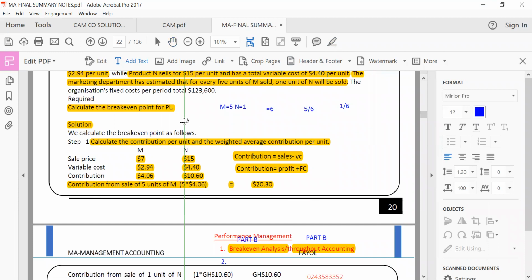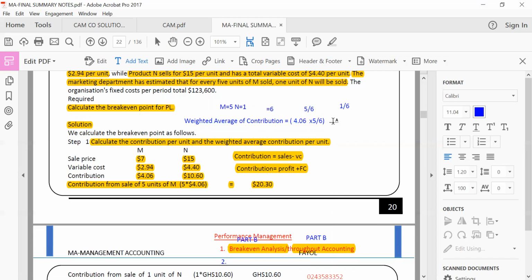And students go through the recorded lecture, they can't see anything. Weighted average of contribution. How do you calculate that? Now the contribution for M, we are starting with M, right? The contribution for M is 4.06 times 5 over 6. Is that not what you do? Then you come here.